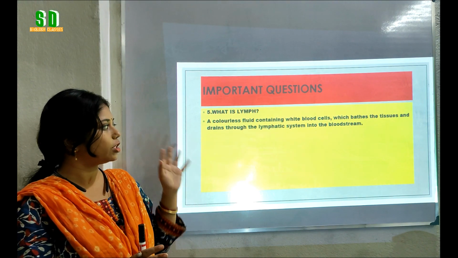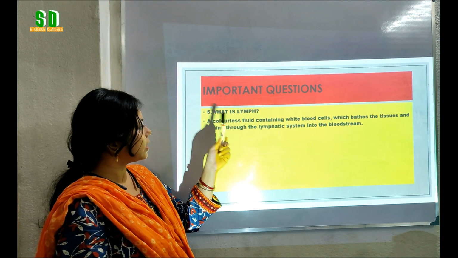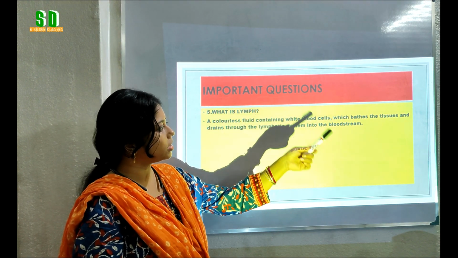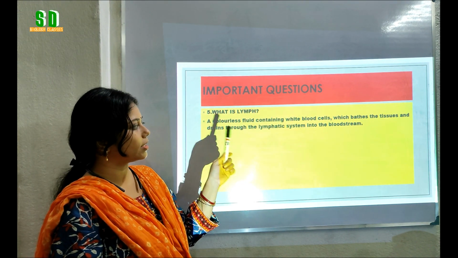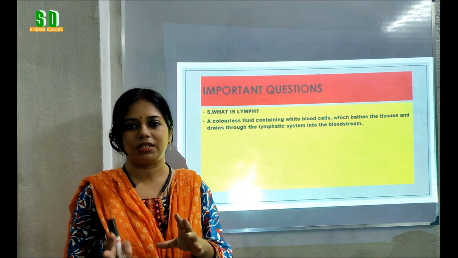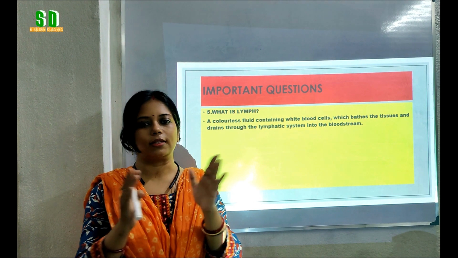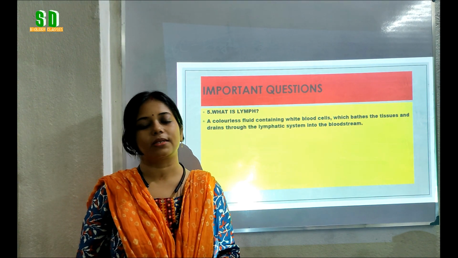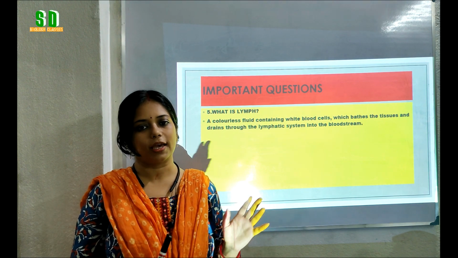So by definition, what is lymph? Lymph is a colorless fluid containing mainly white blood cells, which bathes the tissues and drains through the lymphatic system into the bloodstream. So it acts as the middleman between the blood and the tissue. So students, from today's video we have learned about some important questions based on animal tissue.